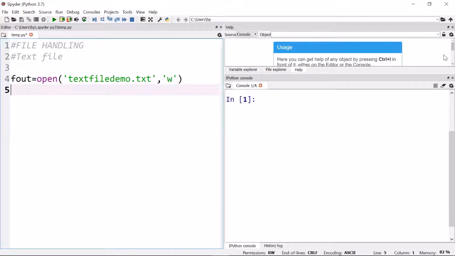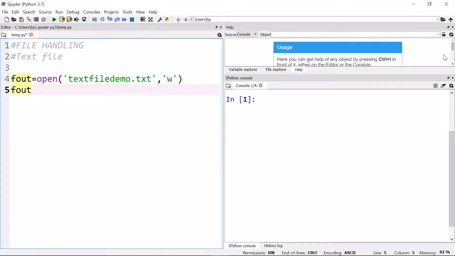Now we can write on this file. The characteristic of the W mode is that if this file is not present on the disk, it will create a new one for you. And if it is already present, it will make it a blank file for you. I'll give a demo with it. Now we want to write something on a file.